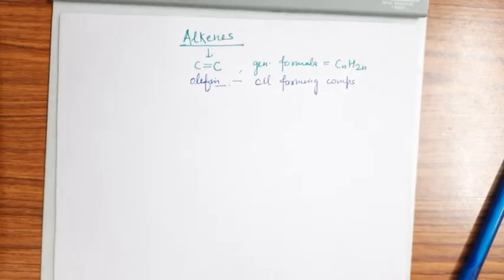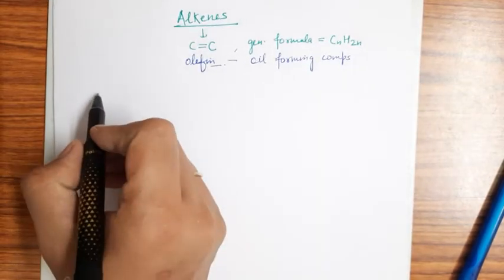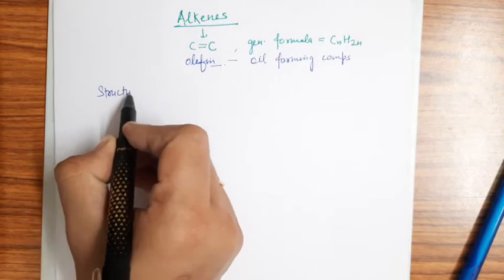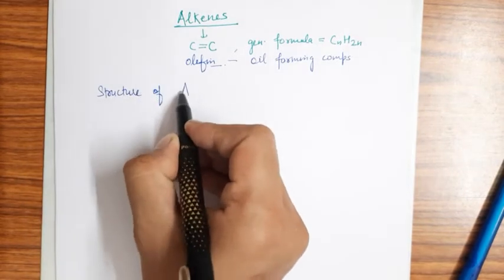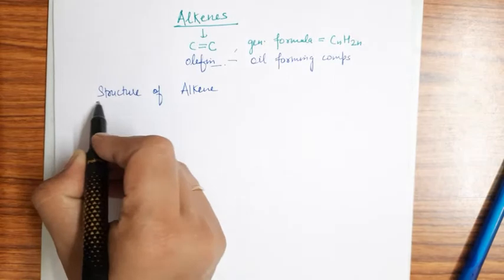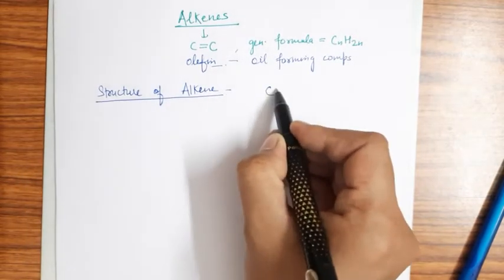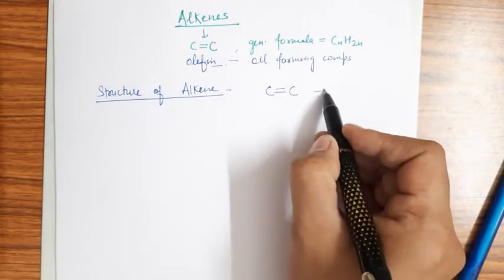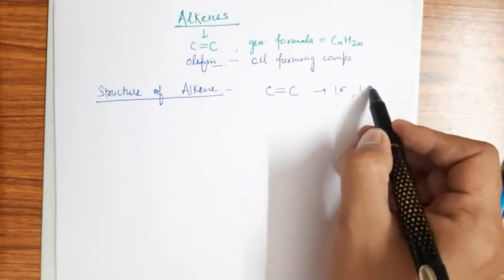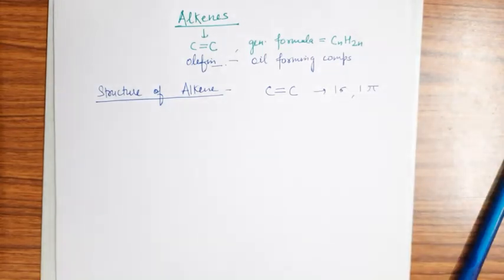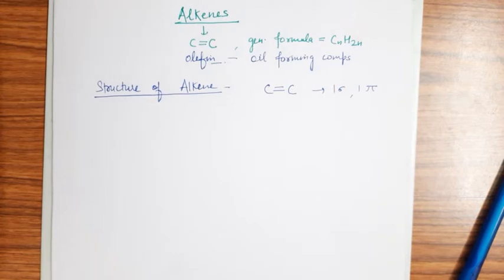Now come to the structure of alkenes. As we know, it consists of a double bond. That means there is one sigma bond and one pi bond, one strong sigma bond and one weak pi bond.